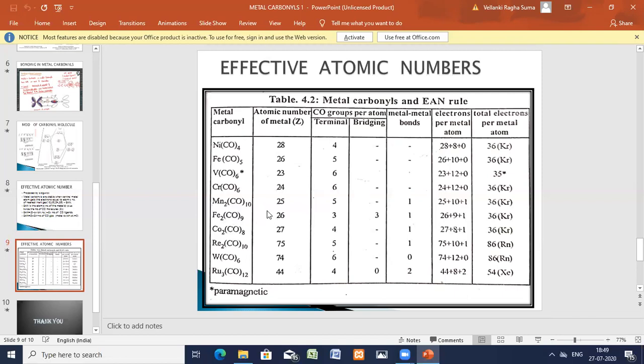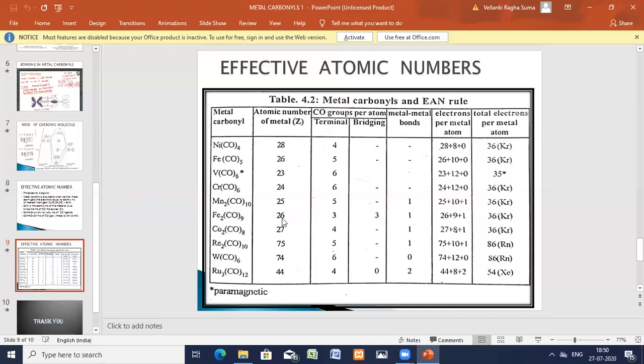The number of terminal carbonyls is 3 and the bridged are 3. So here you have 26. Electrons per molecule: here you have bridged carbonyls, so you take the sum of the carbons that are bridged.